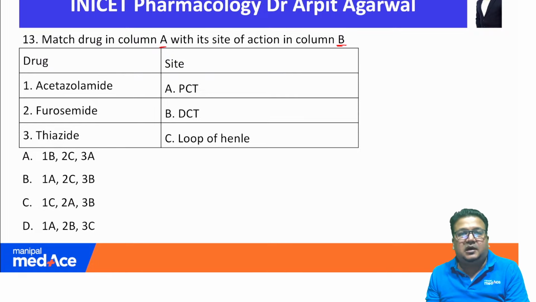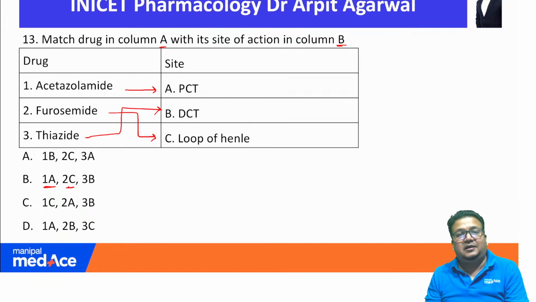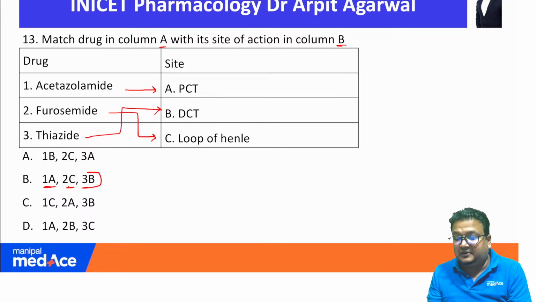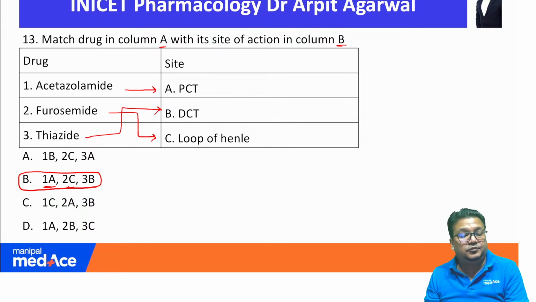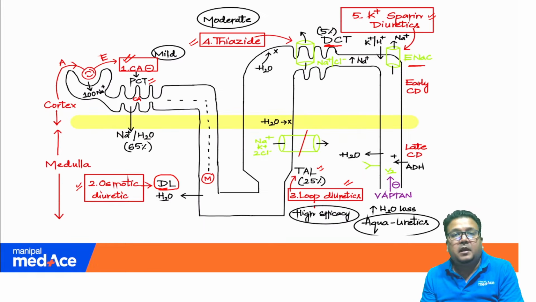So acetazolamide is a carbonic anhydrase inhibitor. Where it will act? It will act on PCT. So one will go with A. Furosemide, loop diuretic, everybody knows, it will go with C. And thiazide is a moderately acting diuretic acting in the DCT. So option number B is the correct answer. So this was a simple question. I believe everybody would have solved this. But those who still have any confusion, here we are to help you solve all such questions.